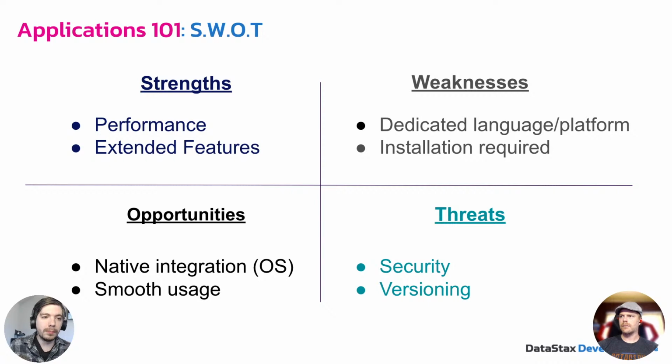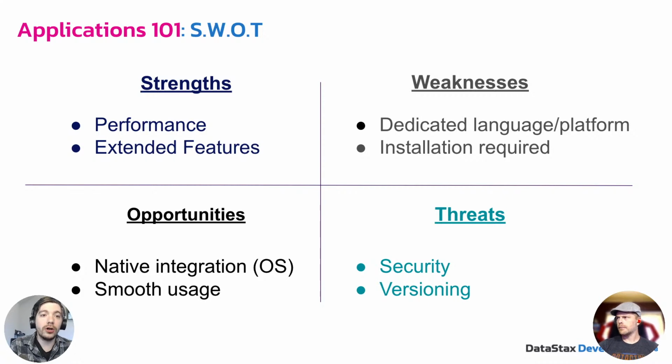But we can put these in a SWOT chart, a strengths, weaknesses, opportunities, and threats chart. For native applications, the biggest strength is performance, right? You're going to have access to the low-level system resources so that you can have as much performance as possible. A lot of the languages that you use to write, especially desktop applications, are very performant. And you can have extended features that tie into some of the system-level capabilities as well.